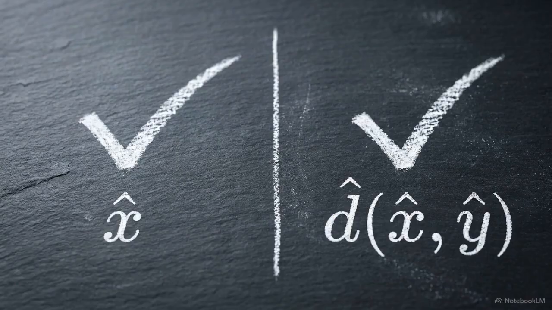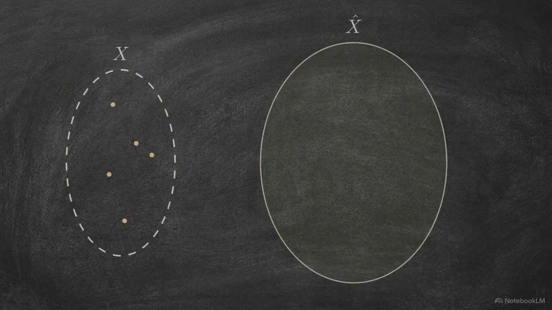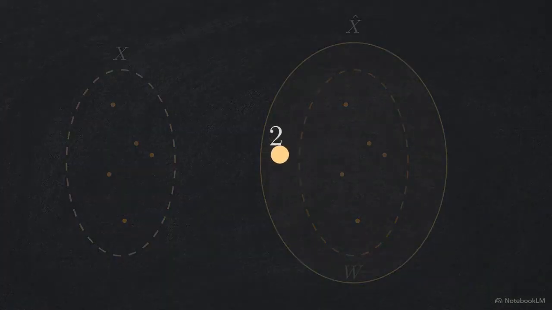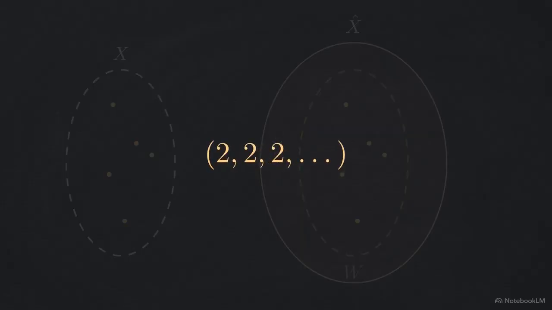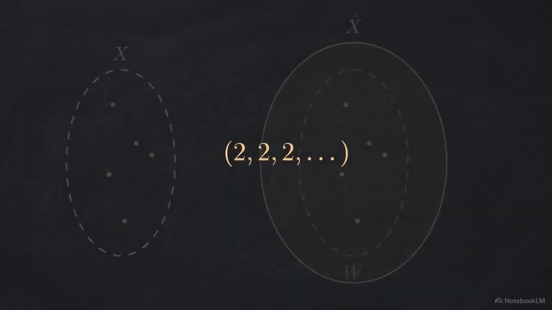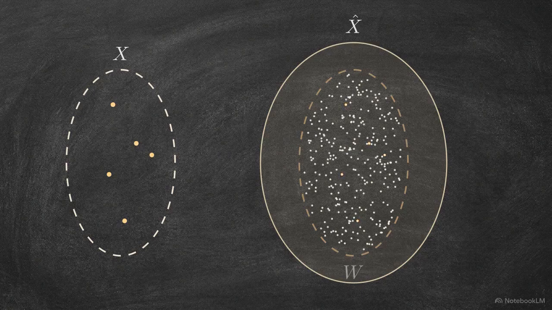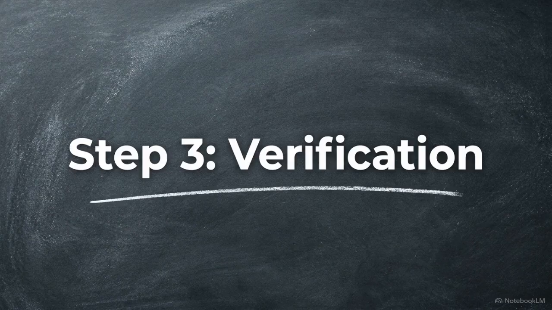By relying on the completeness of the real numbers, we've successfully defined both the new points and the distance between them. Next, we bring the original space into the new one. We map every original point to a constant sequence. The number 2 simply becomes a sequence of repeating 2's. This creates a subspace, W, that sits inside the new space like a fine, dense dust, ensuring the original structure is preserved.